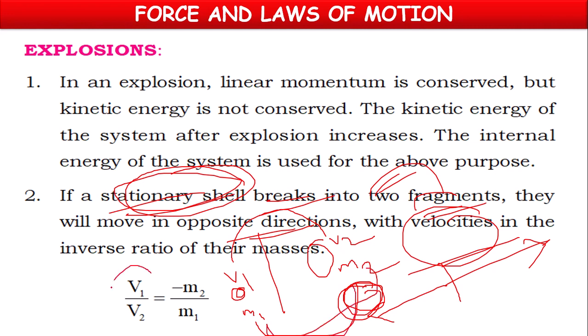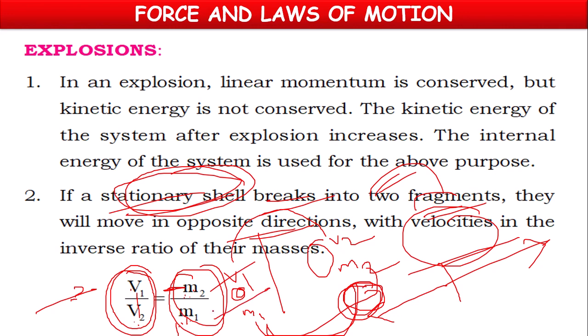So that's why the velocity ratio V1 by V2 will be the inverse ratio of masses, M2 by M1. V1 by V2 equals M2 by M1. But V1 and V2 are in opposite directions, so for the whole ratio we have to keep a minus sign, which describes that both are opposite in direction.